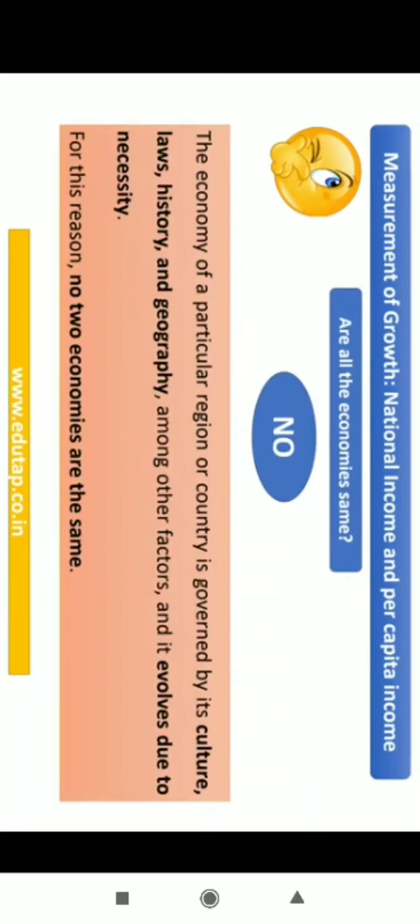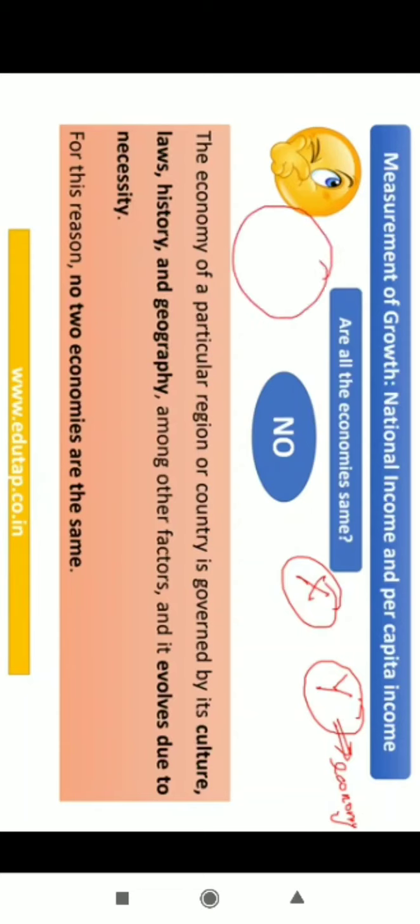So friends, the one question that should be hitting your mind is: are all economies the same? Like if there are countries X and Y, X has a particular economy running inside the country, and country Y has a separate economy. Are these the same? No, the answer is no. Why is that so? See, there are various factors that have an effect on the economy of a particular region or country. In fact, even within a country, the regions would experience different activities taking place.